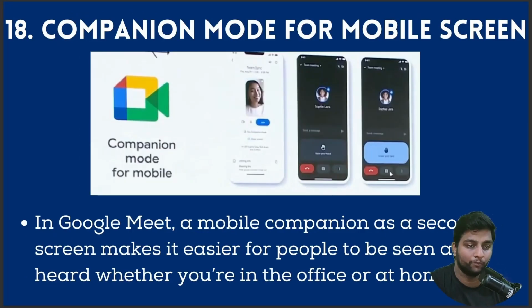Companion mode for mobile screen. In Google Meet, a companion mode as a second screen makes it easier for people to be seen and heard, whether you are in the office or at home. Previously, companion mode was having some issues, but I hope Google has solved that. Now they have introduced it to mobiles also. This is the greatest update for the people who are attending their meets, especially the software employees. Let's go to the 19th update now.